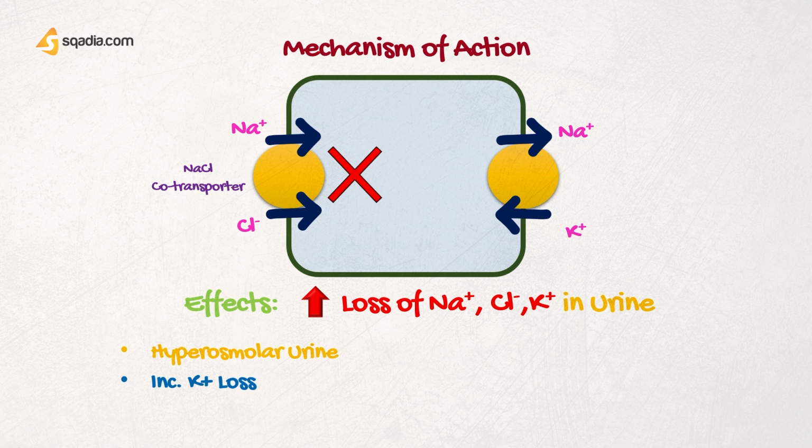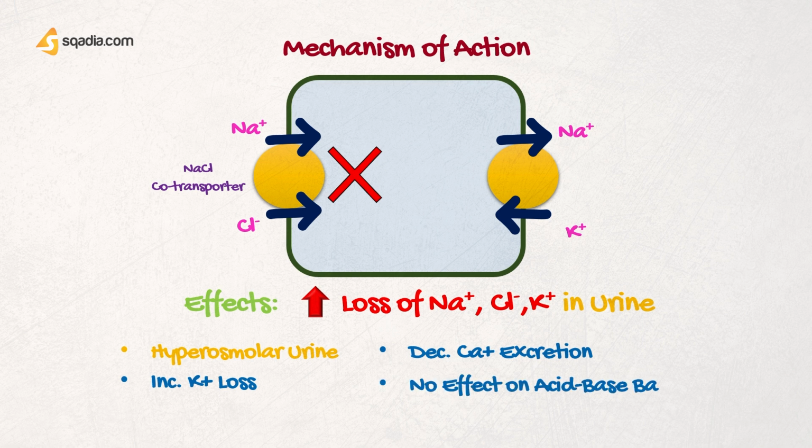Then what is the effect on calcium? They are going to promote the reabsorption of calcium in the kidneys, so they are going to decrease calcium excretion in the urine. And by a mechanism which is not yet understood, they are also going to promote the loss of magnesium, and this is particularly important in elderly patients who are chronically using this group of drugs. So they are also going to promote magnesium loss in the urine, and they have no effect on the acid base balance of the body. They are not going to affect the pH.